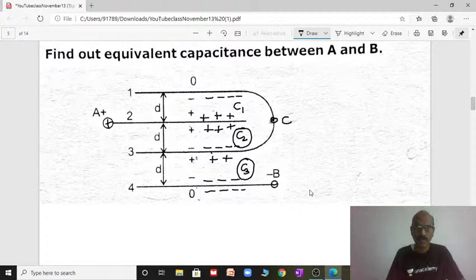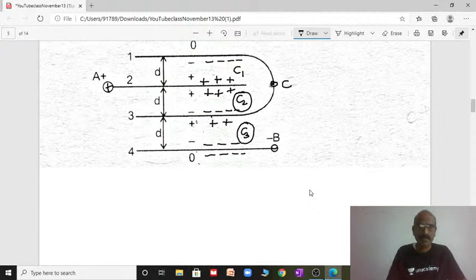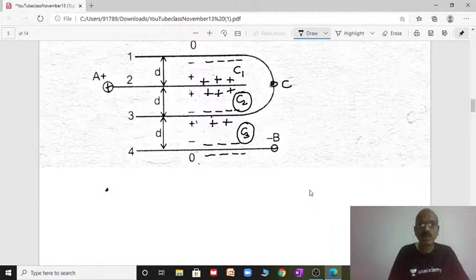Let us see now. Modify this diagram. This is a plate, point A. From that, first, plates 1 and 2. This is from A, the second plate, forming with the first plate.